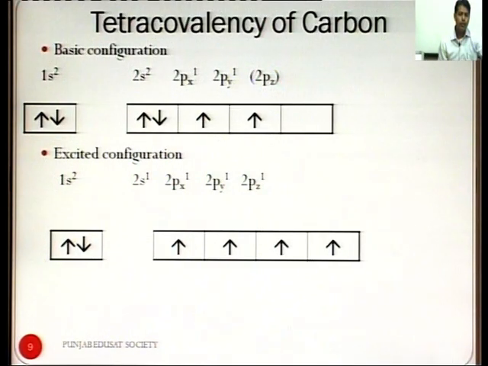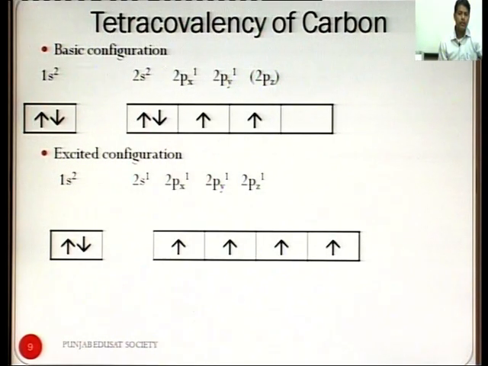So, in the orbitals of carbon, the 1s orbital has 2 electrons, the 2s orbital has 2 electrons, the 2px orbital has 1 electron and the 2py orbital has 1 electron. The excited state configuration is written below.